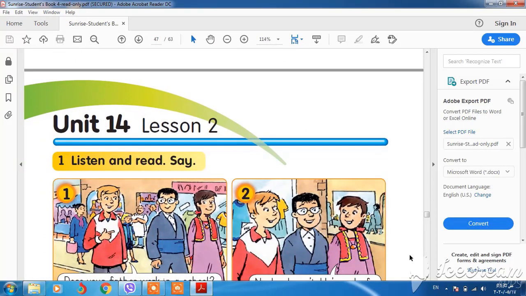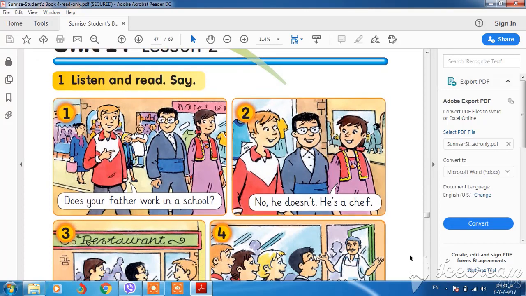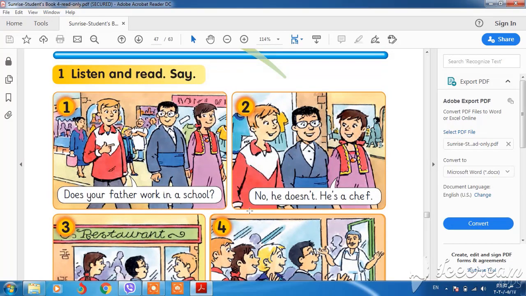Okay, and in this unit we also have does, because we have he, she, it, and one name. Okay, this one is about does. Does your father work in a school? It's a question. We have does because your father is one person. Your father, your mother, your brother, your sister. It's one name.